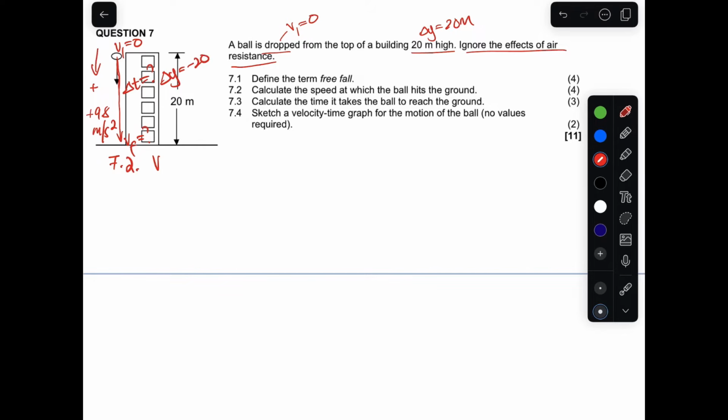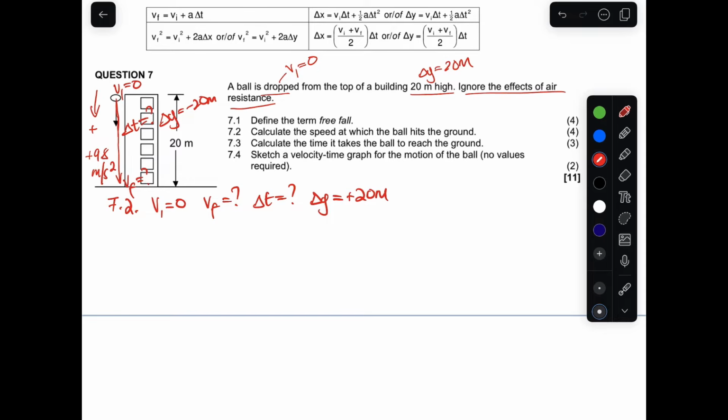The displacement is 20. Guys, let me write it clearly. We have the initial velocity is 0, and the final velocity is the one that we're looking for. Do we have the time? No, we are not given the time. We have the displacement, and it's going to be positive 20 because it's going downwards in a positive direction. So which formula are we going to use? Now, we have different formulas. These are the formulas that we're going to choose from in answering this question.